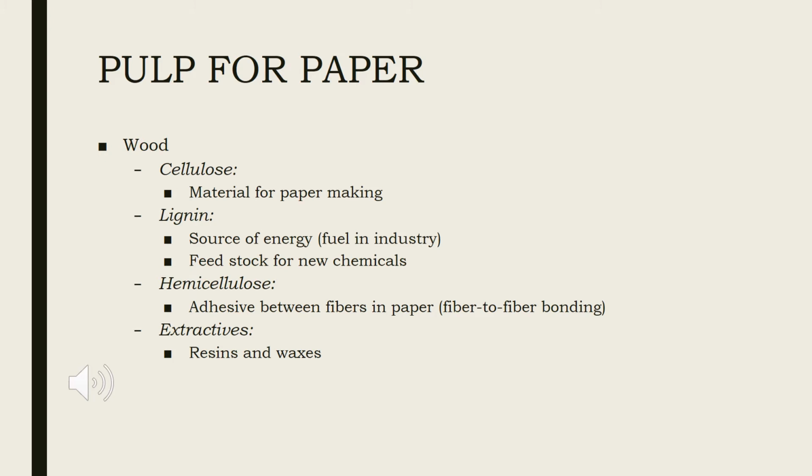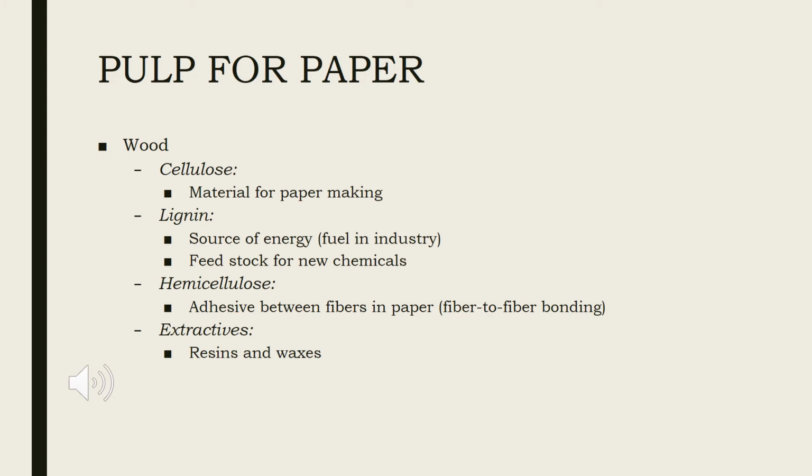Lignin cements the wood fibers together. It is a complex organic chemical. Its structure and properties are not fully understood. It is largely burned for the generation of energy used in pulp and paper mills. As the chemistry of lignin becomes better understood, what is now mostly a waste product used for fuel could become a valuable feedstock for new chemical products.